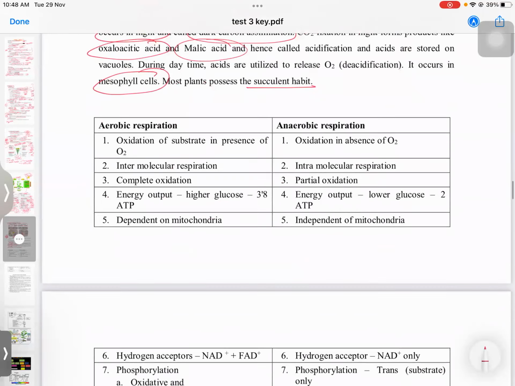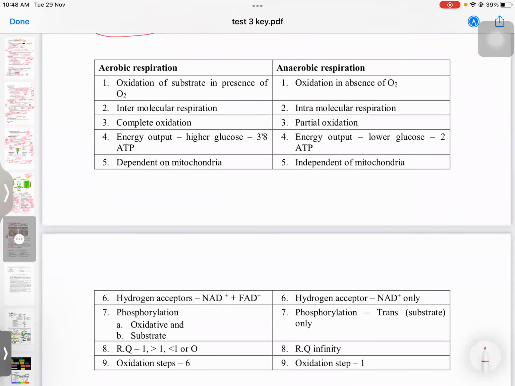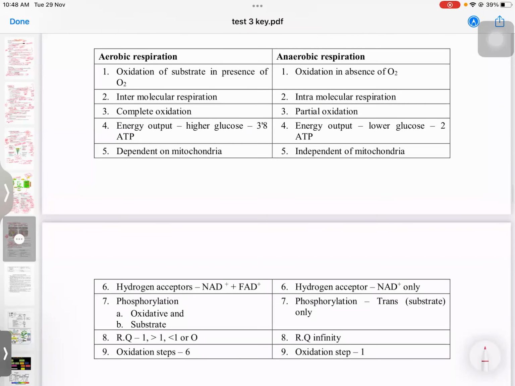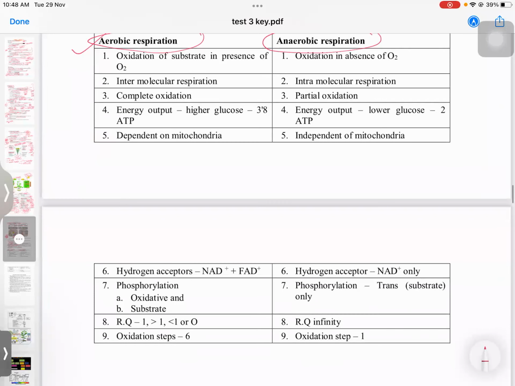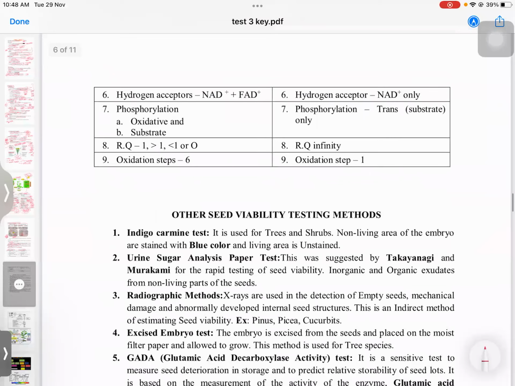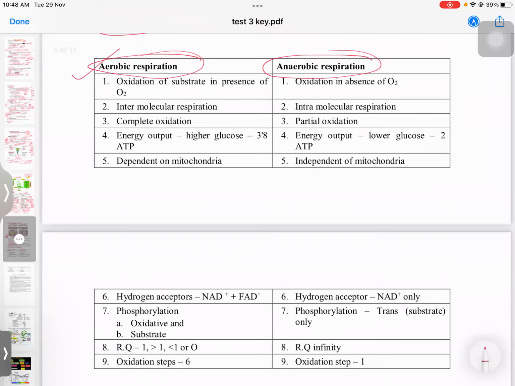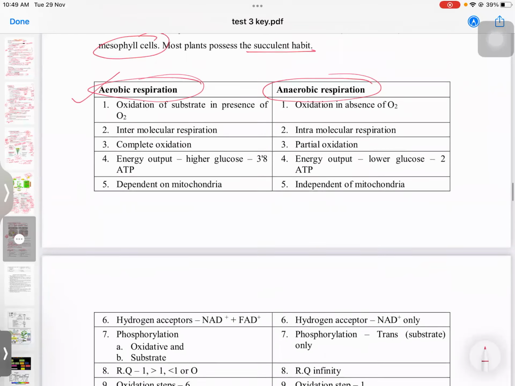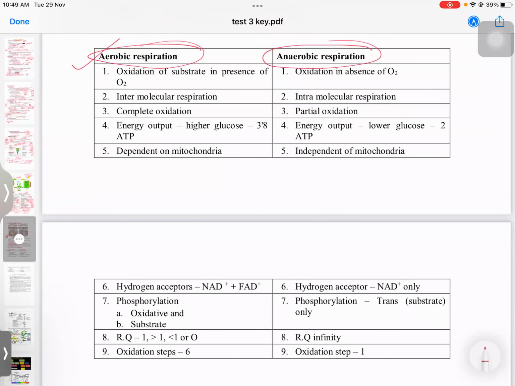Another very important question which was asked is regarding aerobic and anaerobic respiration. These are all part of our notes. Aerobic respiration is oxidation of substrate in the presence of oxygen, while anaerobic is oxidation in the absence of oxygen.